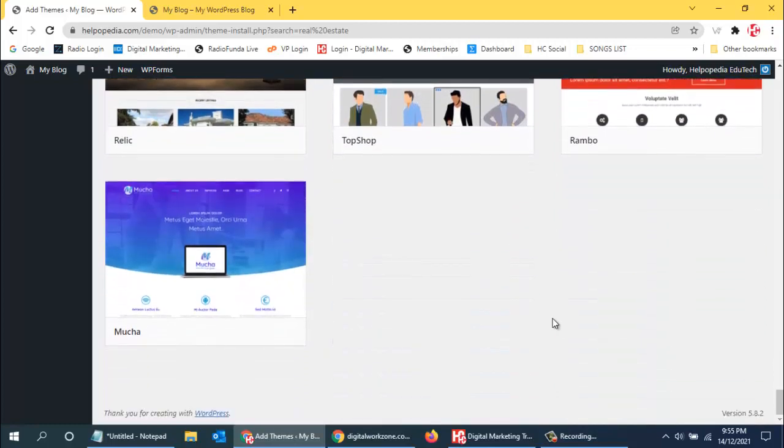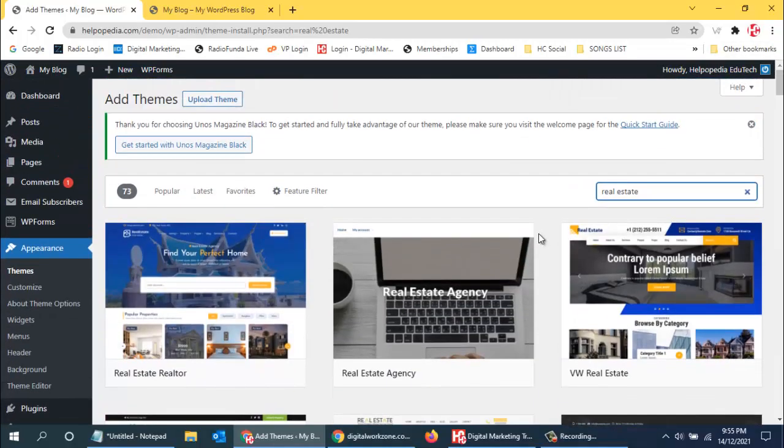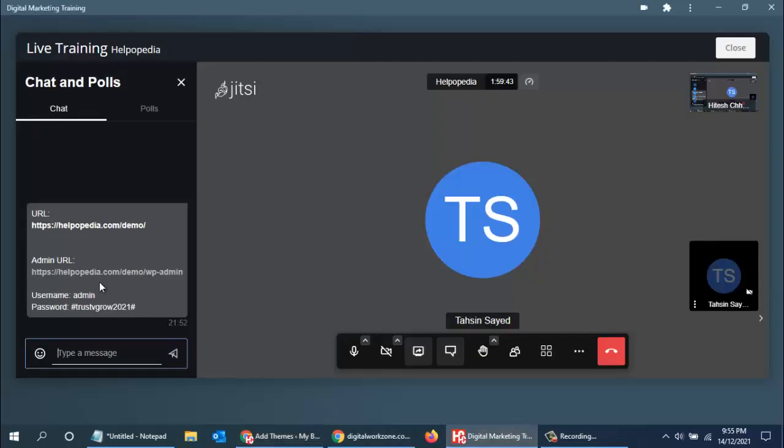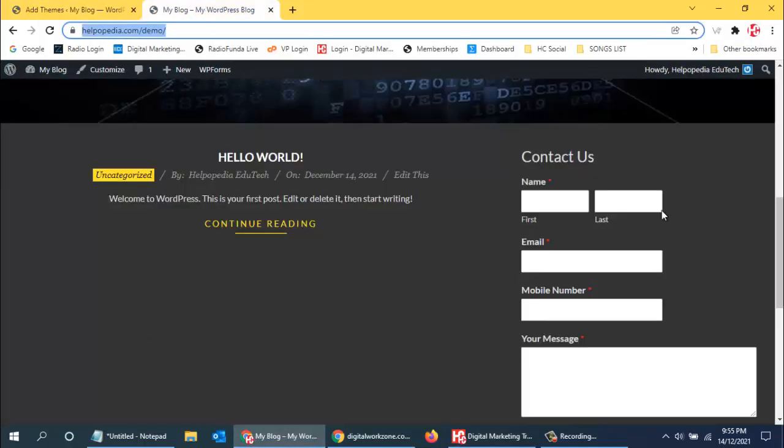For practice, do I need to update WordPress or install anything on my laptop? No, you don't need to. I have already given you your username and password for the same login which I am using right now. So you can just log into this with the username and password which I've given.